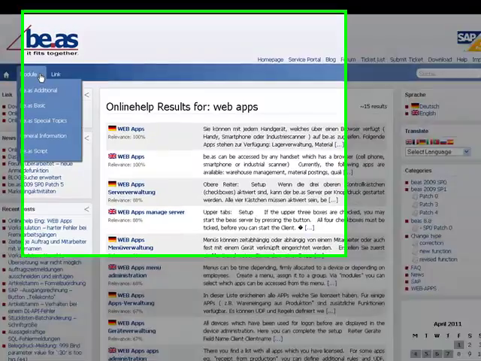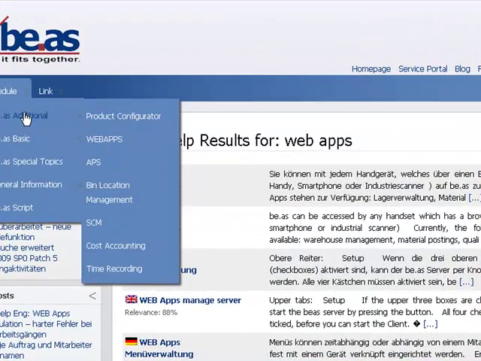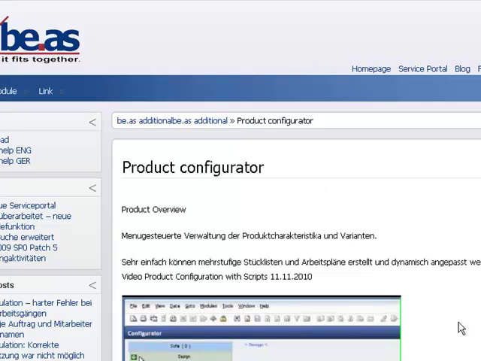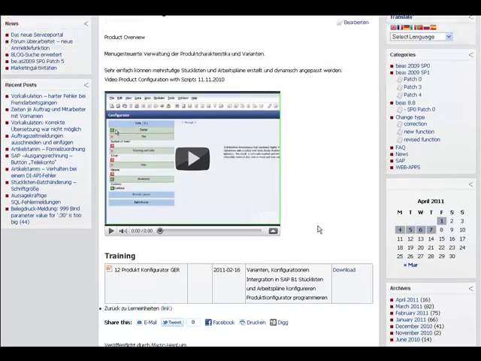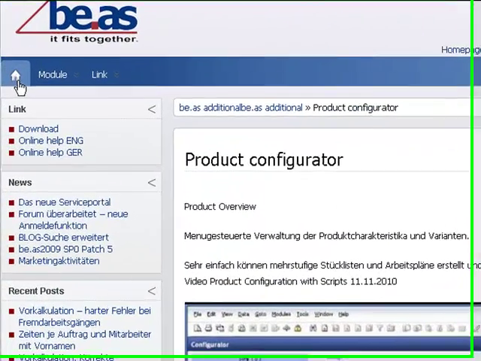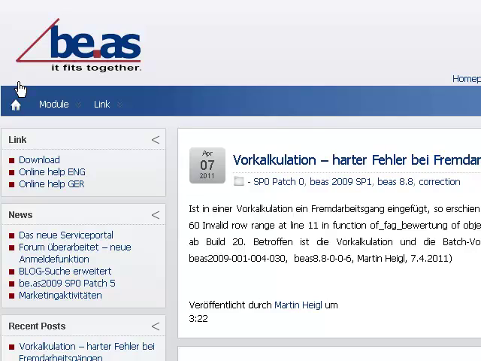In the Module tab, you get information on all modules, a description, marketing, and training material. The new beas service portal makes it much easier to find any information you need.